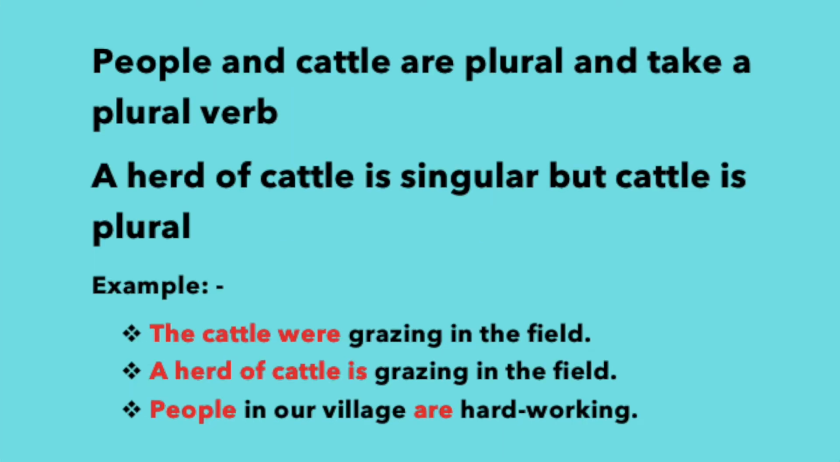Then people and cattle are plural and take a plural verb. There is no singular form for cattle. It's already plural. Cattle refers to a herd. A herd of cattle is singular. Cattle itself is plural. Like the police, it refers to plural. For example, the cattle were grazing in the field. We don't use cattles. People in our village are hardworking.